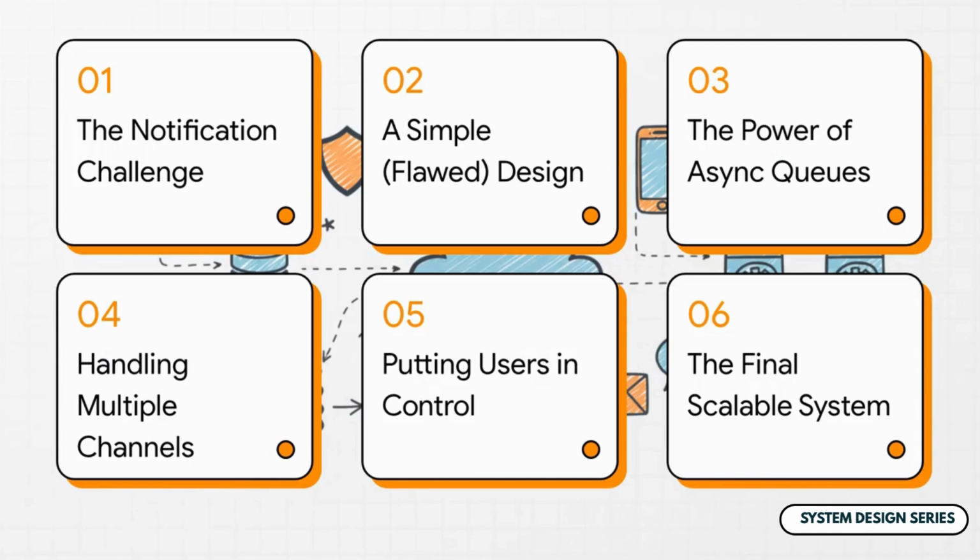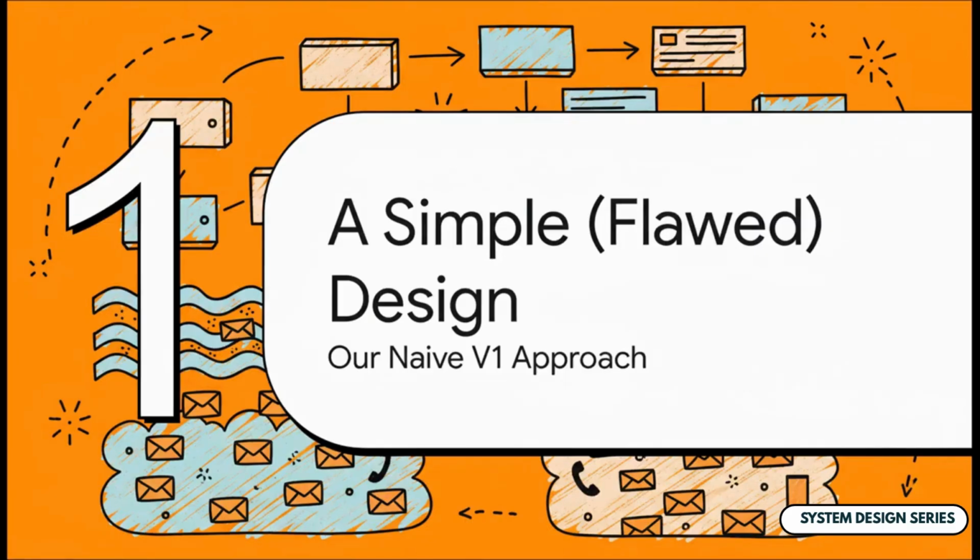All right, here's our roadmap. We'll start with a really simple but very flawed first attempt to see why it breaks. Then we'll introduce the hero of our story, asynchronous queues. From there, we'll figure out how to send one message to many channels, give users control over what they receive, and finally, we'll put all the pieces together to build our final super scalable system. Let's get into it.